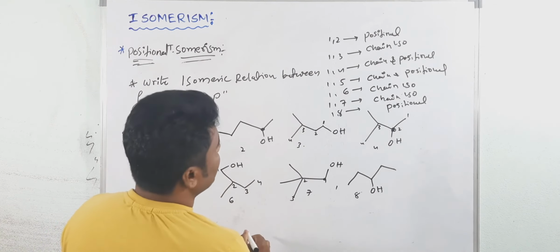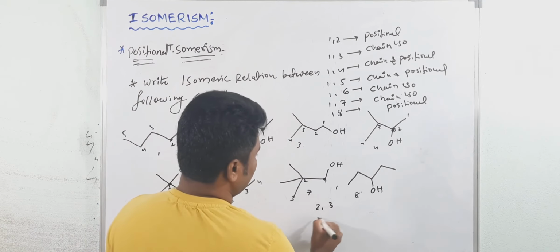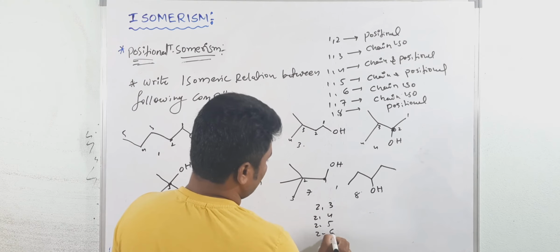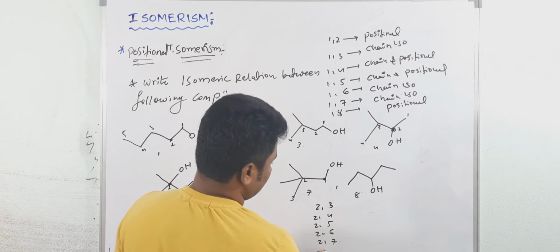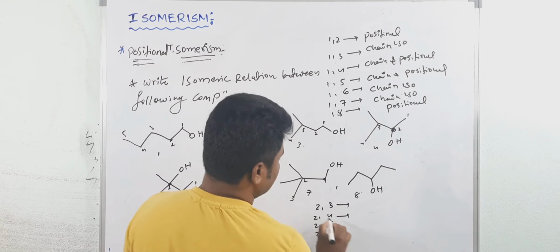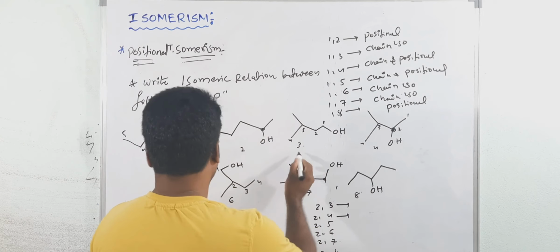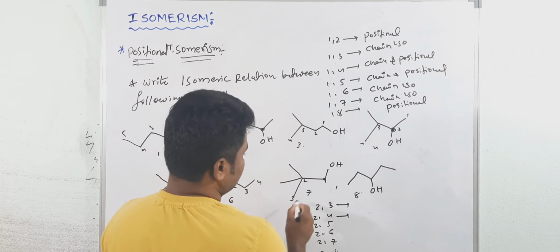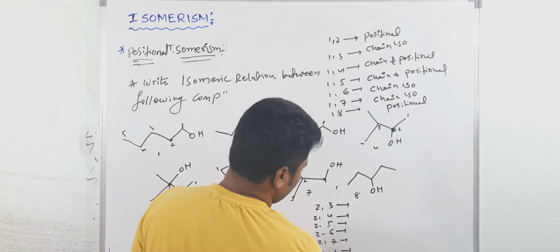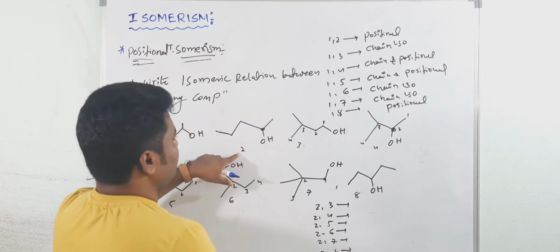See here, I will write here: 2, 3, 2, 4, 2, 5, 2, 6, 2, 7 and 2, 8. Only these I will discuss, and the remaining you have to discuss. From 3 you have to start: 3, 4, 3, 5, 3, 6, 3, 7, 3, 8 you have to discuss first. I will give only these. Okay, 2, 3.